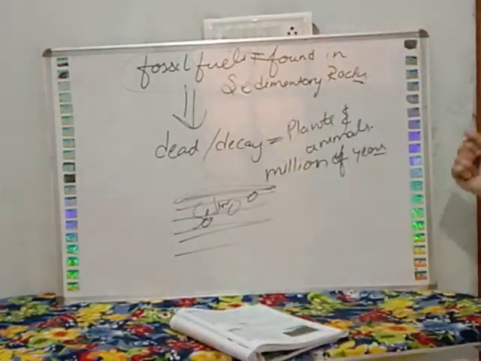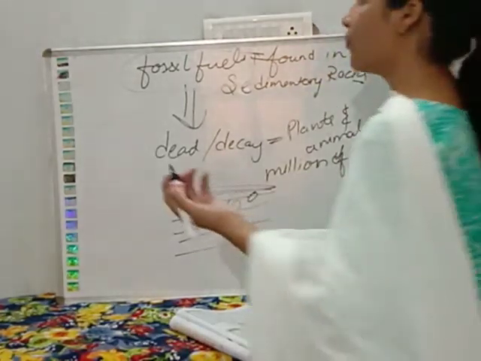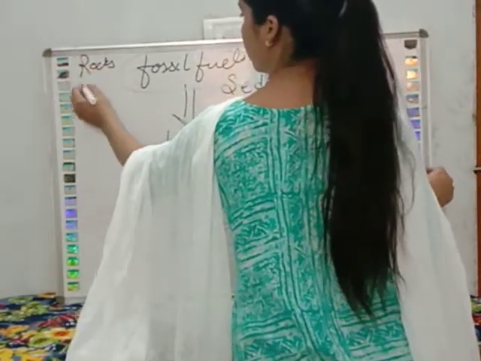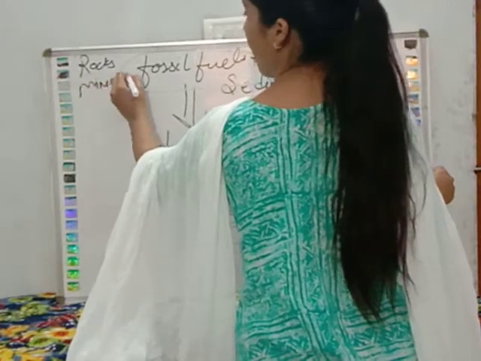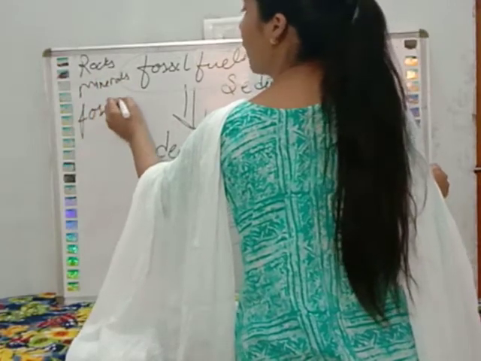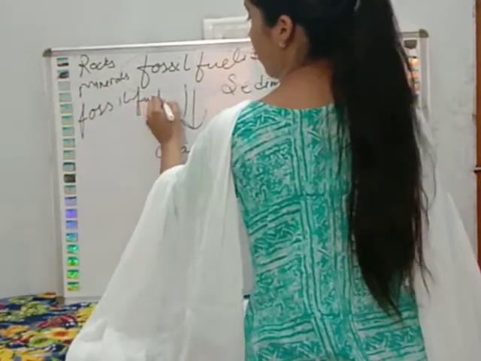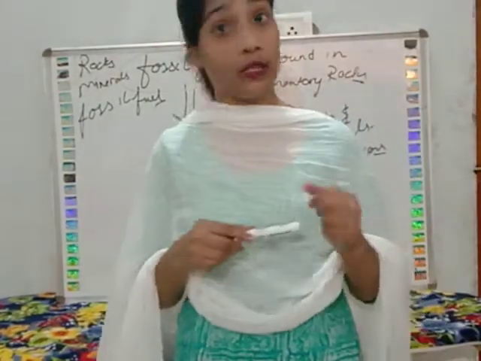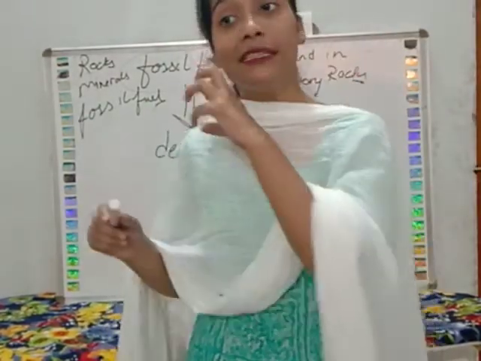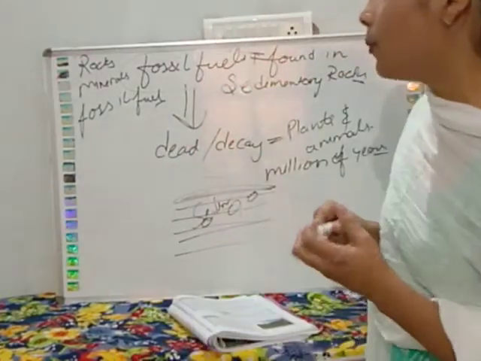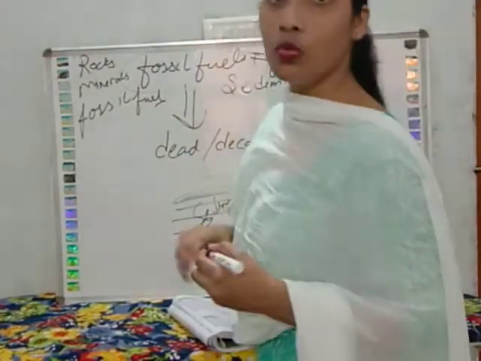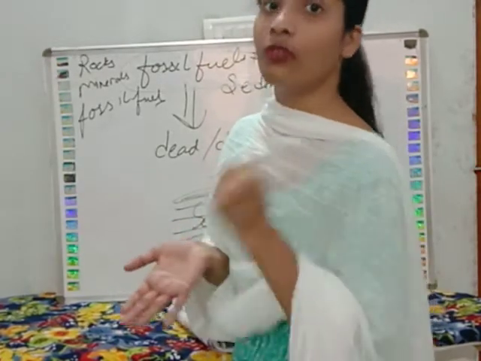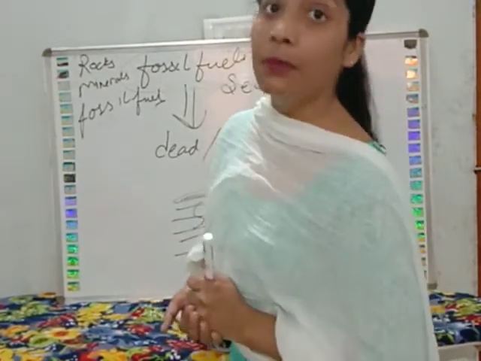So we have learned about rocks, minerals and fossil fuel in this chapter. So why are all these important? Why are we reading about this? If we are reading about this, it means it is very important. So why are these three mainly very important? Rocks are used to make bricks. ब्रिक्स होंगे तो घर बनेंगे, इंडस्ट्रीज बनेंगी, we get cement from that.